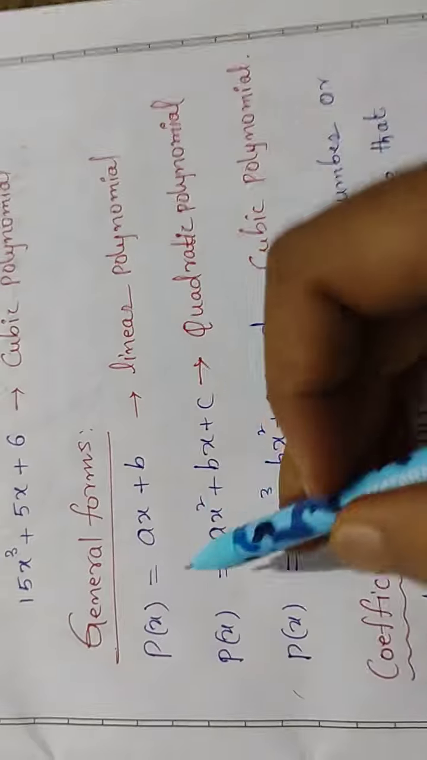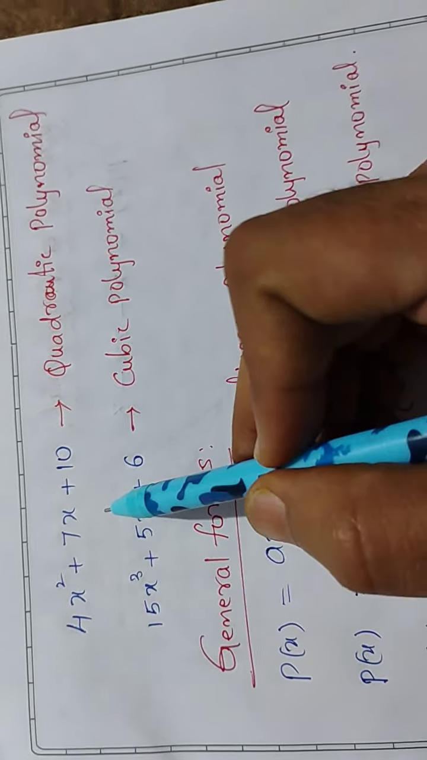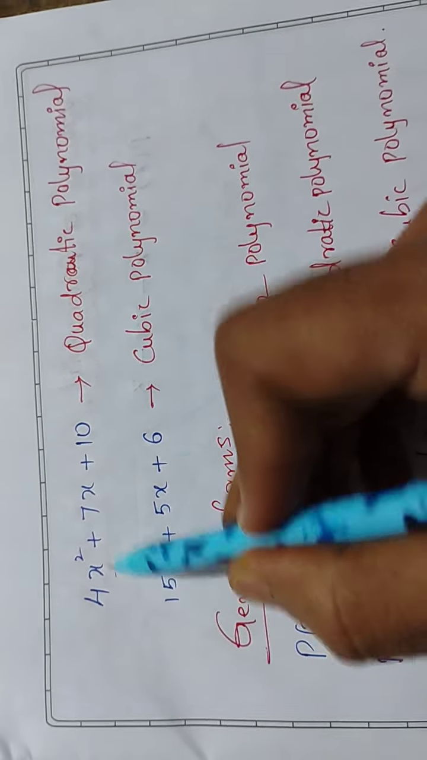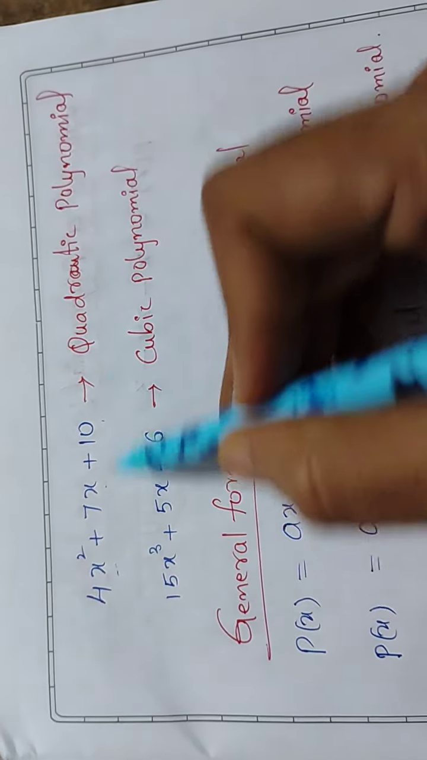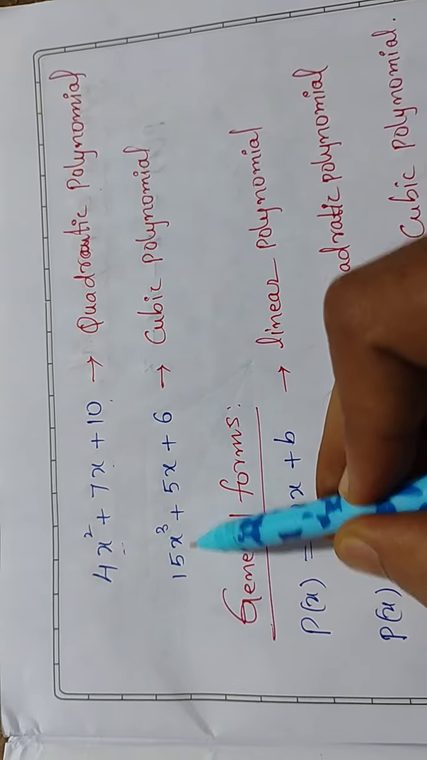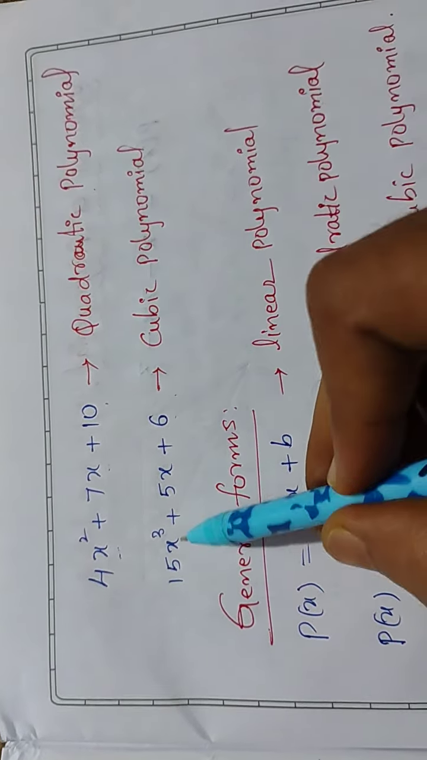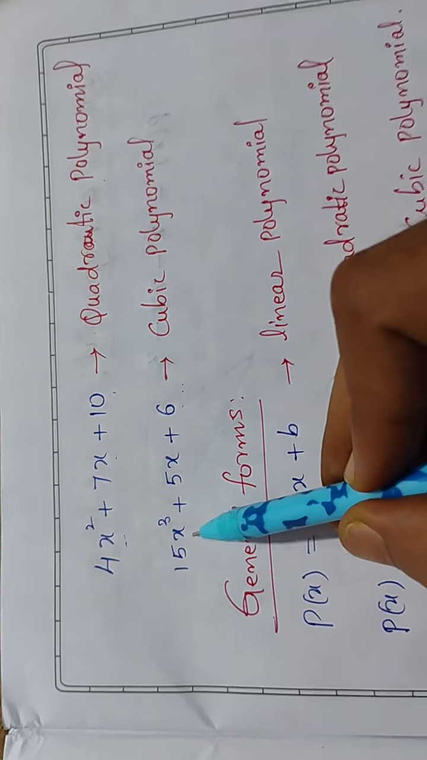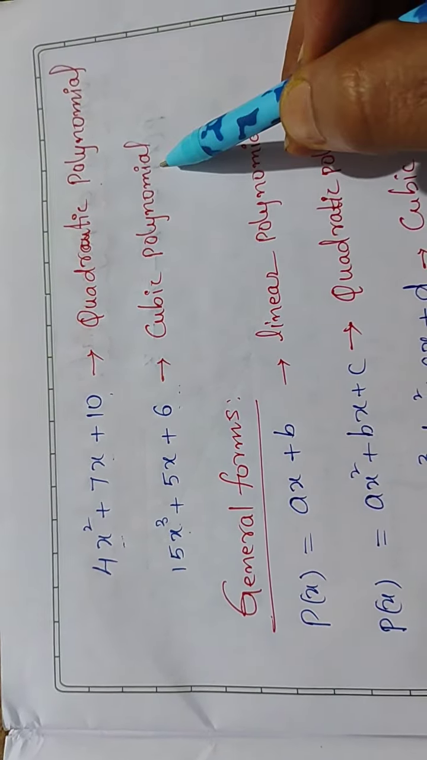If the degree is 2, look at this polynomial, it is a polynomial in x. The degree is the highest power. Here 2, here 1, here 0. Okay, here 2 means it is a quadratic polynomial. Here look at this, what is the degree? You have to look at the highest degree, the highest exponent. The highest power is the degree. Here it is 3, for the x cube. So it is a cubic polynomial.